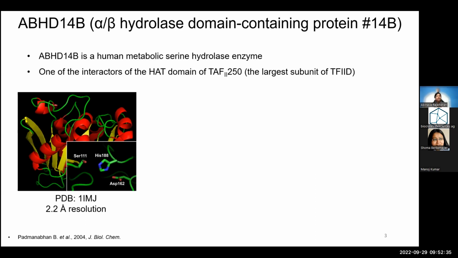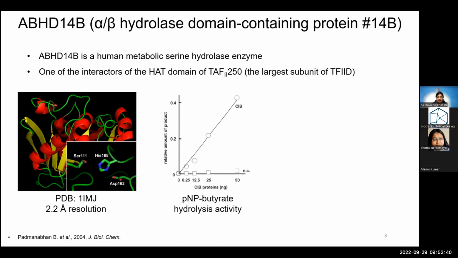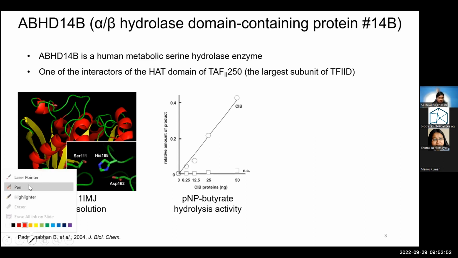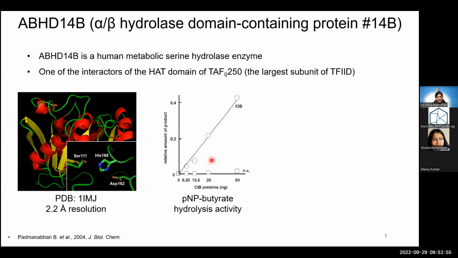To test if it has any hydrolysis activity, the authors tested this enzyme on a generic hydrolysis substrate, which is paranitrophenyl butyrate. And as you can see, CIB, which is another name for ABHD14B, was hydrolyzed by this enzyme successfully, proving that this enzyme is indeed a serine hydrolase enzyme, and it is hydrolytically active.